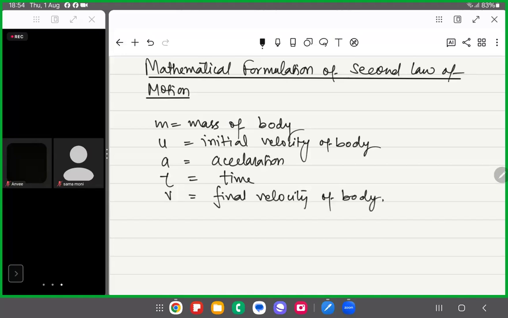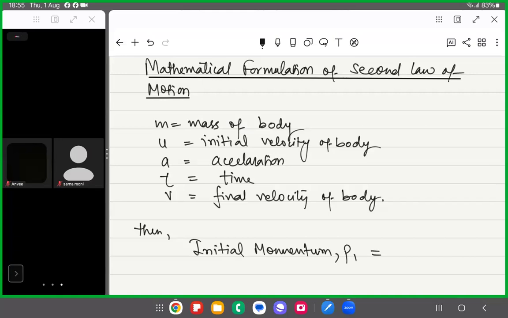Right? So what is going on here? There is a body of mass m moving at initial velocity u, accelerates uniformly with an acceleration a for time t, so that the final velocity changes to v. Then what will be the initial momentum? Initial momentum, say P1. m into v is the momentum, but here the v should be the initial velocity.